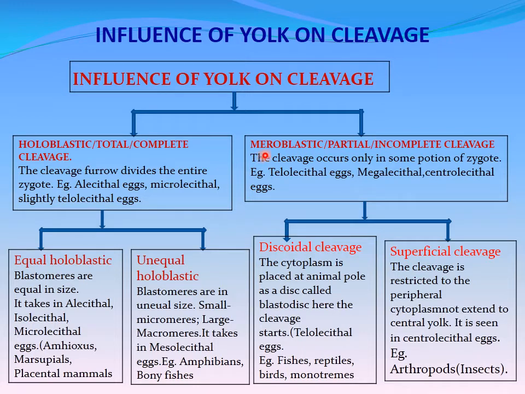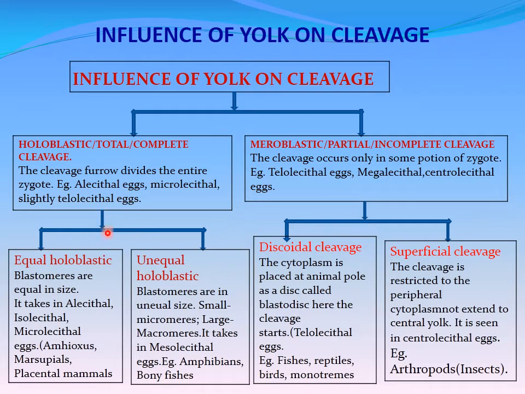Then the meroblastic cleavage is also called partial or incomplete cleavage. The cleavage occurs only in some portion of the zygote. Example, telolecithal eggs, megalecithal and centrolecithal eggs. In these types of eggs we can see the meroblastic cleavage.